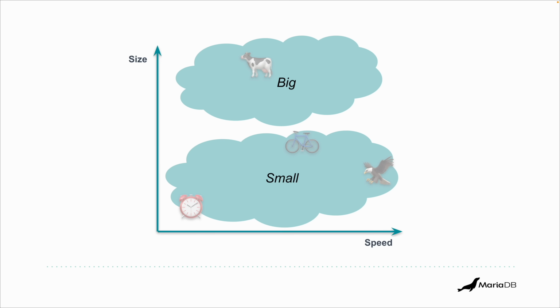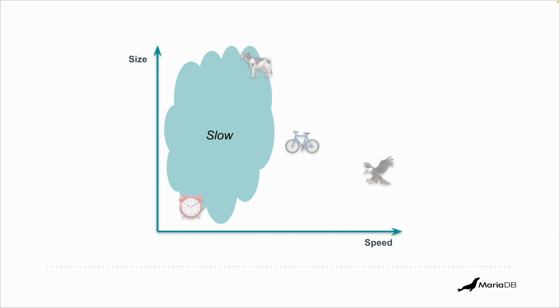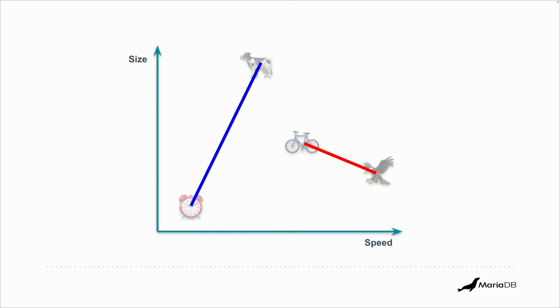And in this region, the smaller objects. Likewise, on the left, you'll have the slow objects, and on the right, you have the fast objects. So that means that the geometry of this space tells us something about the objects, how similar they are, at least in terms of size and speed in this example. So the relationship of where they are tells us something, right? So these two are more similar than these two, and we can use that to perform similarity search.